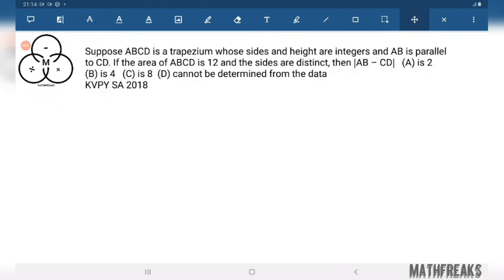Suppose ABCD is a trapezium whose sides and heights are integer. AB is parallel to CD. If the area of ABCD is 12 and the sides are distinct, then AB minus CD is? How do we solve this question?